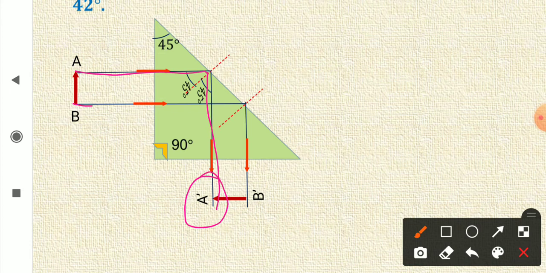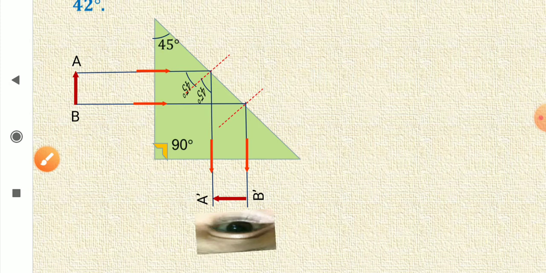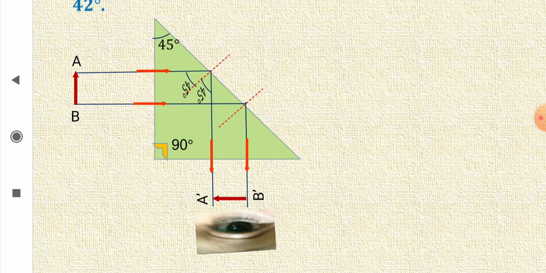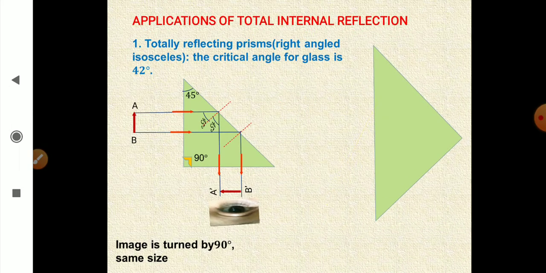The ray from the bottom B will reach here B dash, and you can observe this object from here as A dash, B dash. They are turned through 90 degree. Same size, turned through 90 degree. Image is turned by 90 degree, same size.